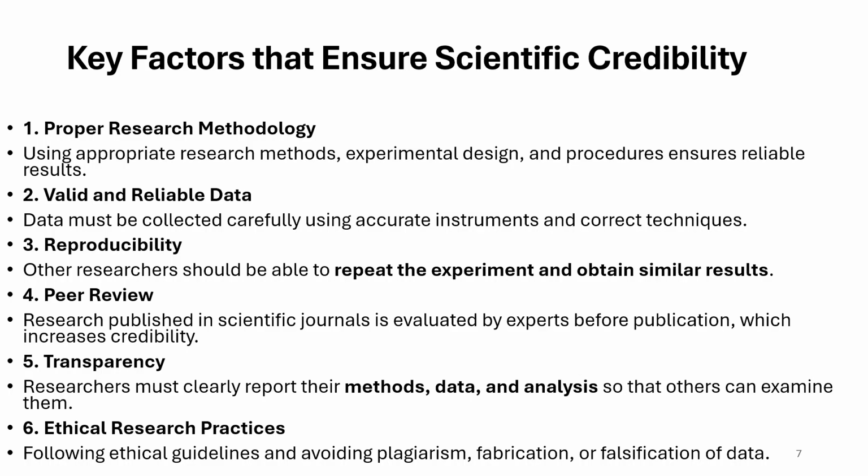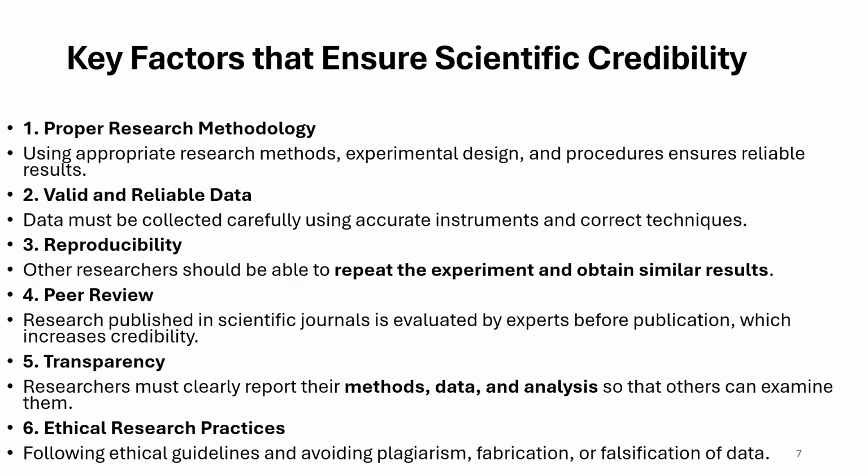Number 3, reproducibility. Reproducibility comes from the fact that other researchers should be able to repeat the experiment and obtain similar results. So reproducibility is something that has to be kept in mind very clearly: whatever research I am doing should be possible to be repeated by others, and only when it is possible to repeat the experiment and get similar results, that is what is meant by reproducibility or repeatability.